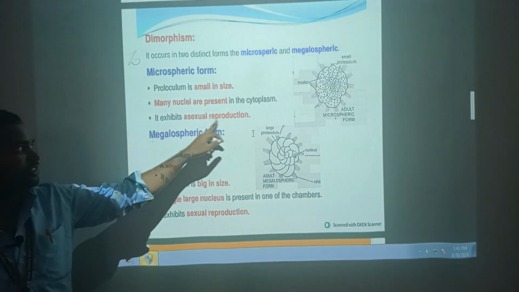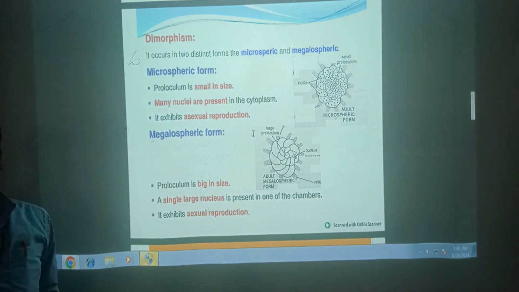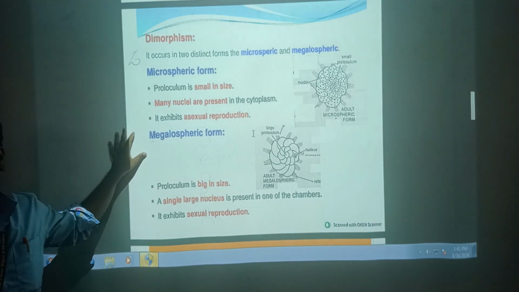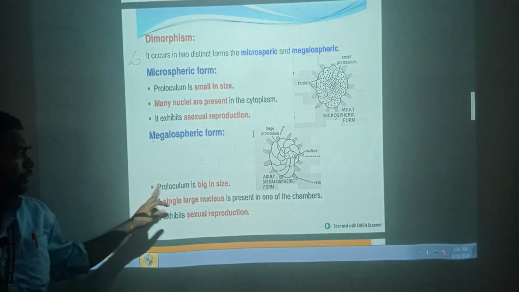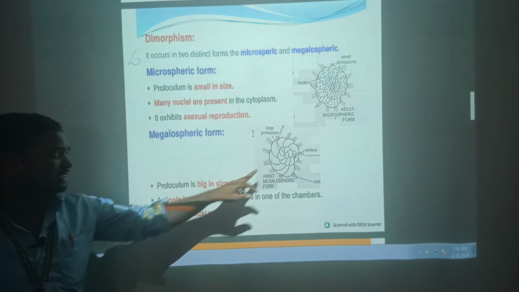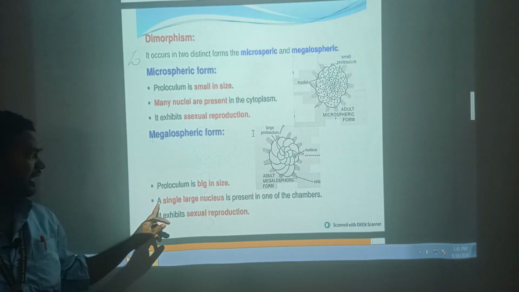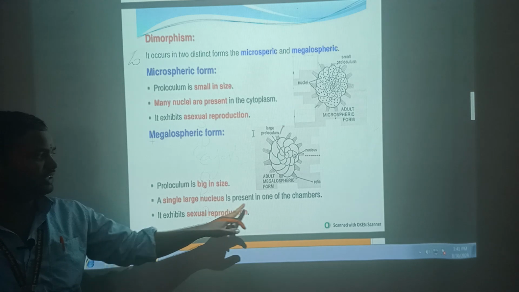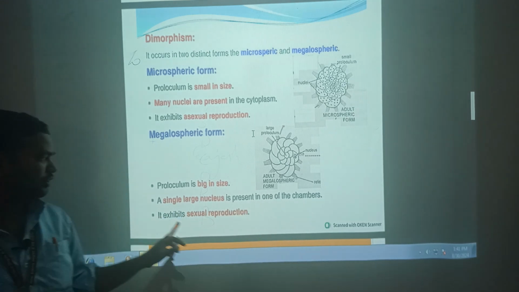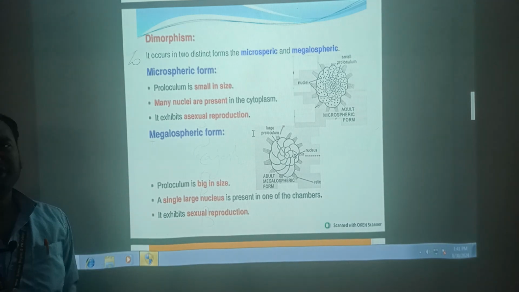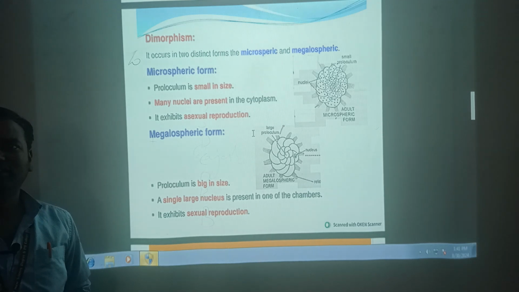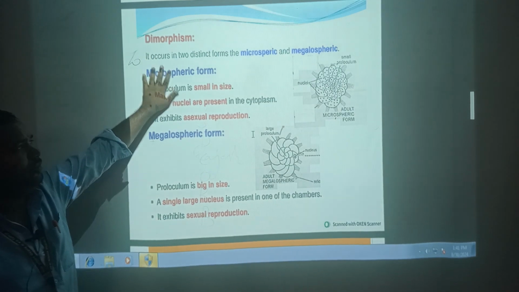It exhibits asexual reproduction and changes into the megalospheric form. This is the basis of the life cycle. In the megalospheric form, the proloculum is big in size and a single large nucleus is present in one of the chambers. It undergoes sexual reproduction. Do you understand? This is the whole dimorphism structure.